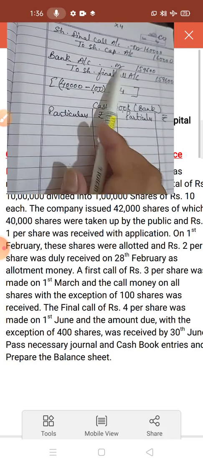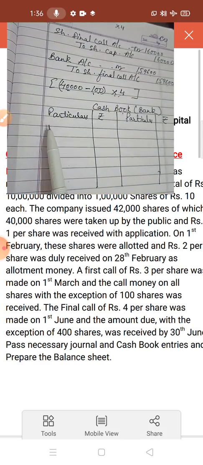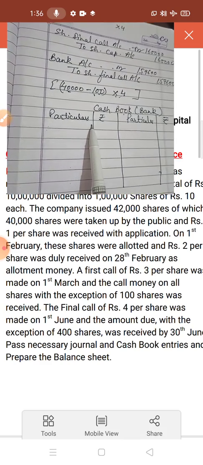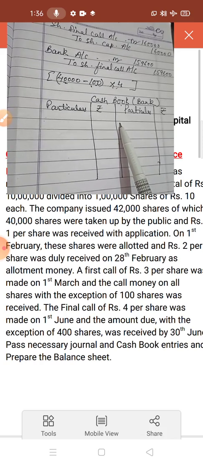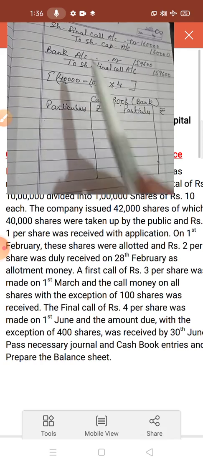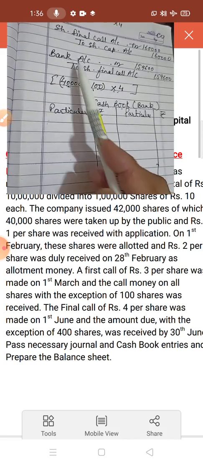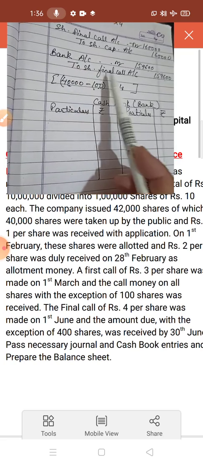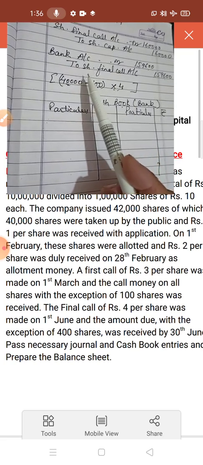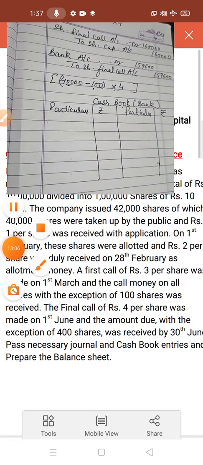See, this bank transaction you have to enter in the cash book. So bank account debit to share final call account. So here you have to write down to share final call account. You know that this side belongs to 'to' and this side belongs to 'by'. So all the transactions you have to transfer as the opposite side. So bank account debit, in bank column you have to write down to share final call account. So this you have to do with the application. So first we will check.